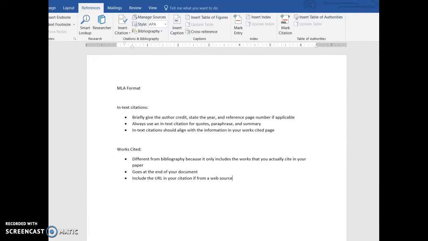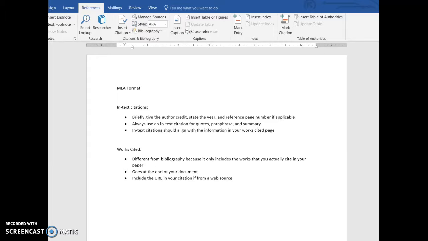Okie dokie. So some of you have been asking me a little bit about MLA format, which is how I will be expecting you to cite your sources for your essay. With MLA format, there are two types of citations that you include in your paragraph writing, which are in-text citations and your works cited page.